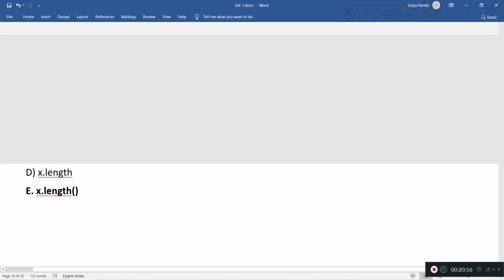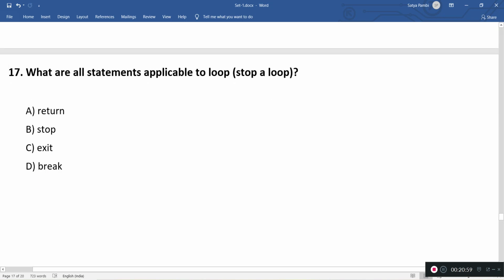Let me go to the next question. What are all the statements applied to a loop to stop the loop? Let's go through each one. Can we use a return statement in loops to stop the loop? Let's say there is a for loop iterating from 1 to 10 and I want to stop. What are all the possible options? I can use a return statement to return from the for loop. Let's say after executing two iterations I want to return, then I can keep a condition and return from there using the return statement.